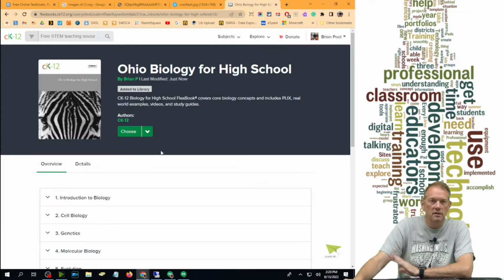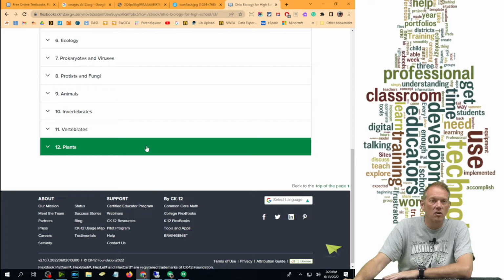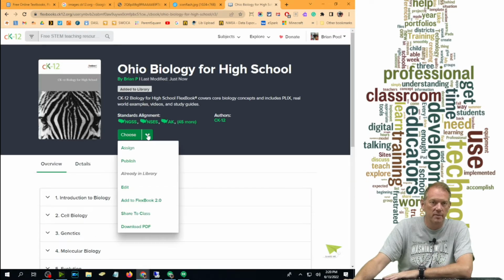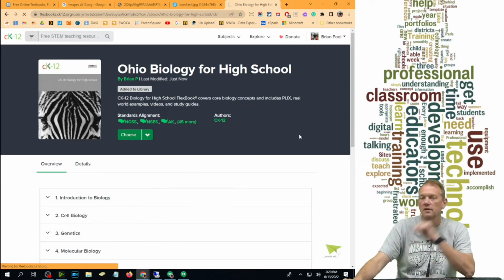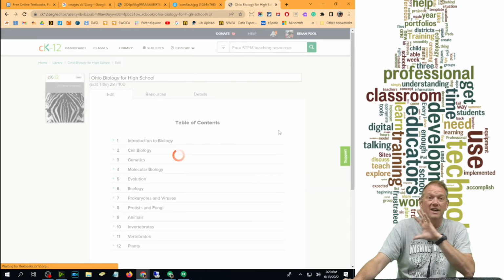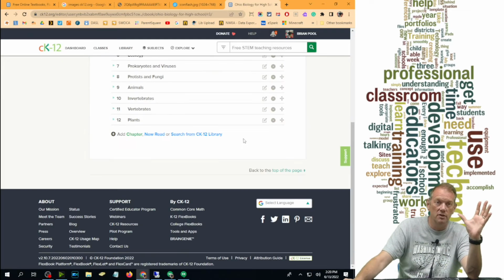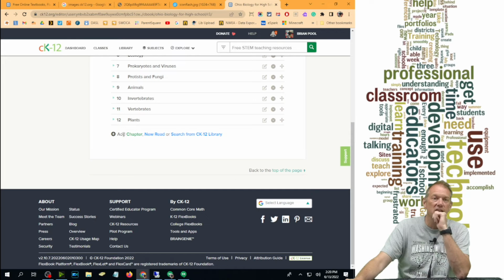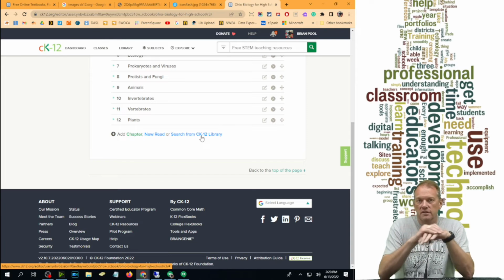If I go back here, I can also add sections. I'm going to go back to Edit. I can add sections from entirely other books in the CK12. So if I go down to the bottom, it says Add Chapter, a new read, or search the library. This is one of the things that's great about it.